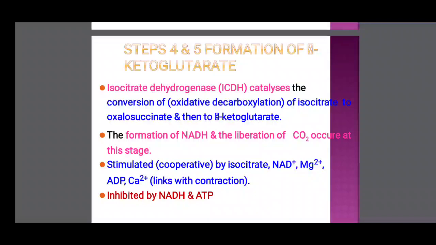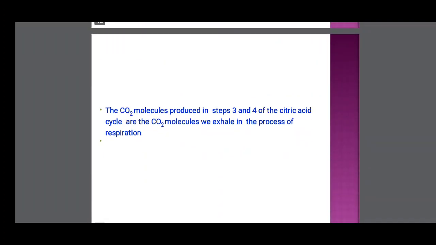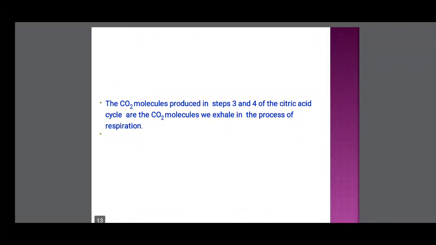In these fourth and fifth reactions, one NADH is formed and carbon dioxide is released. So the carbon dioxide molecules produced in steps 4 and 5 of the citric acid cycle are the carbon dioxide molecules exhaled in the process of respiration.